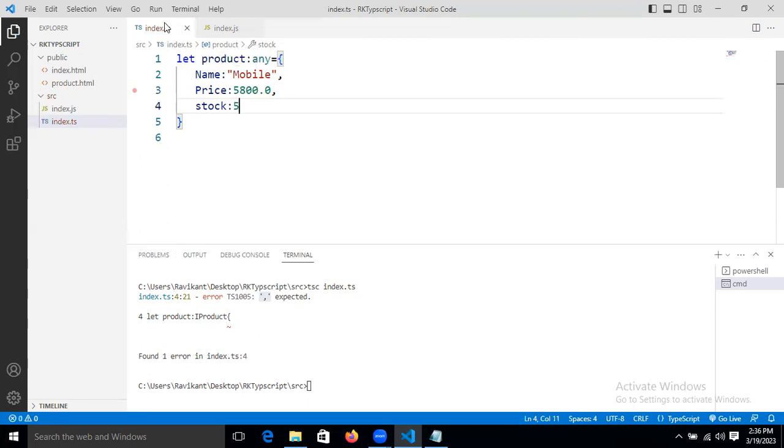These are the data, but here we didn't specify the data type. Based on the data we store, that property becomes that type. If we are storing a number, then this property will become number. If we are storing a string, then by default this property becomes string type.